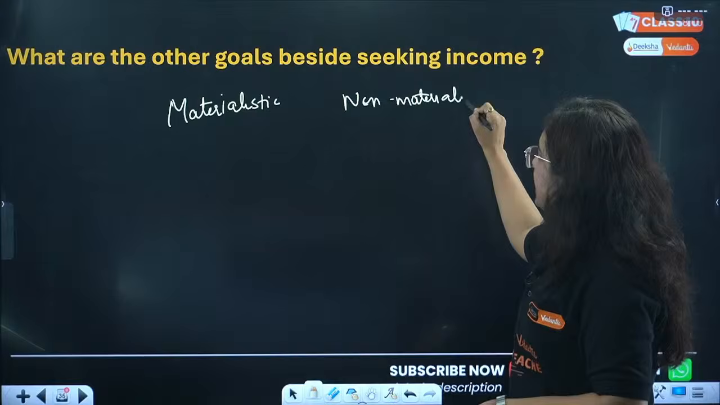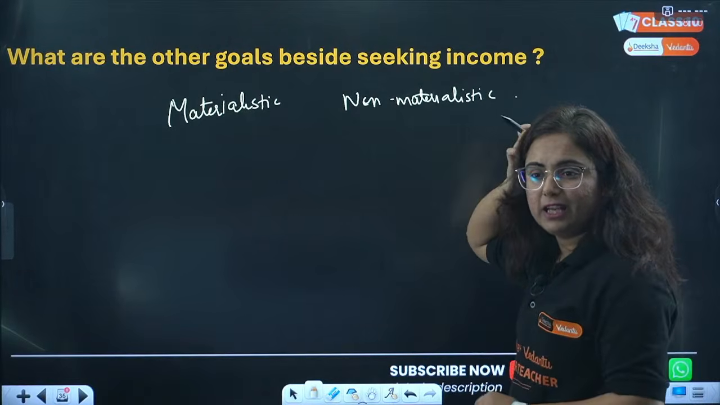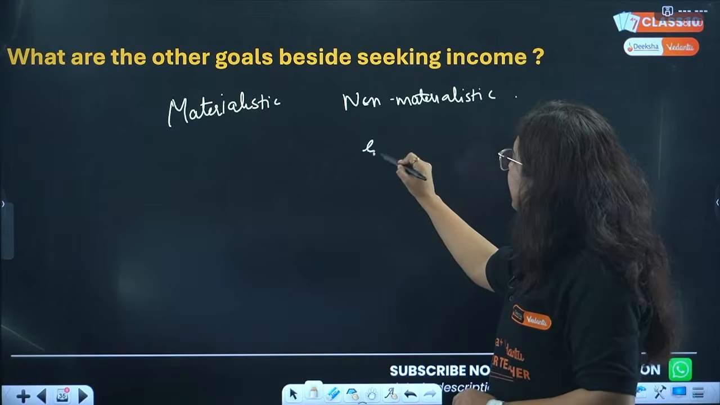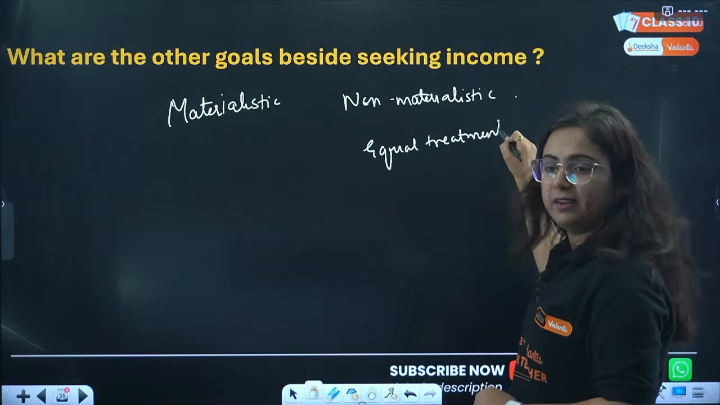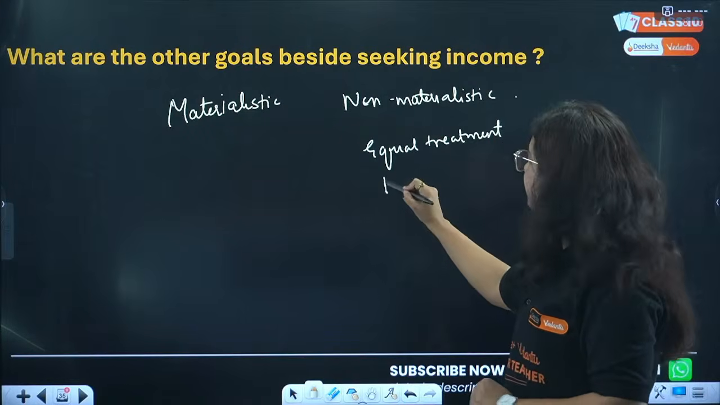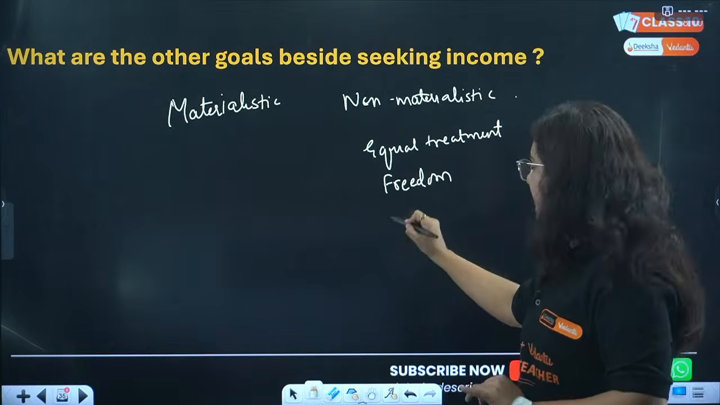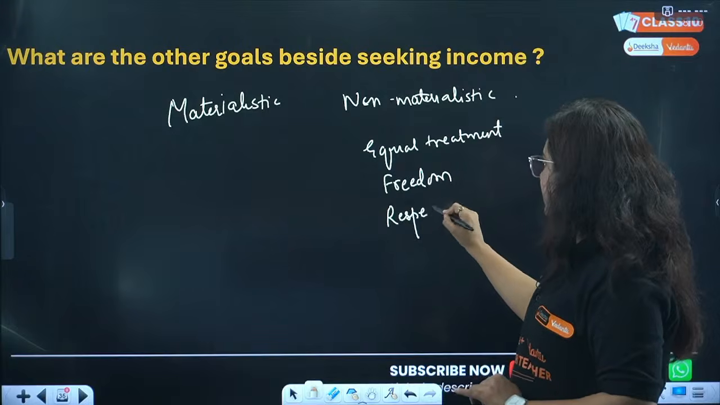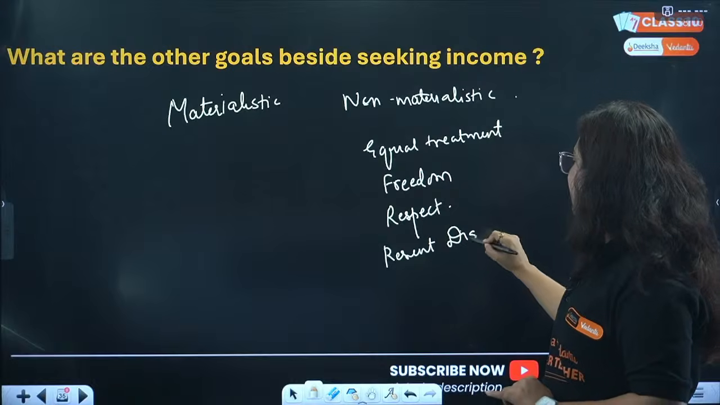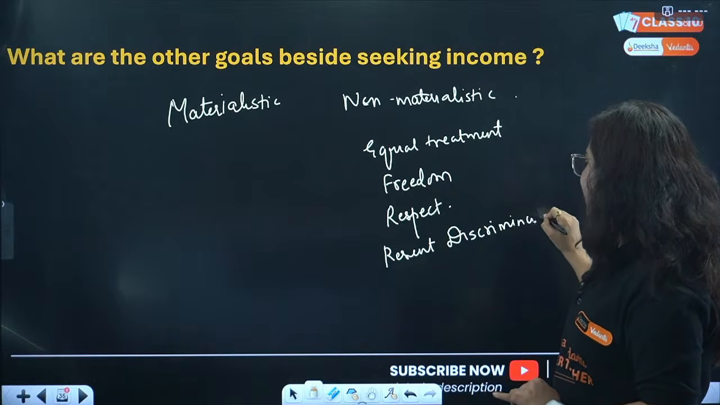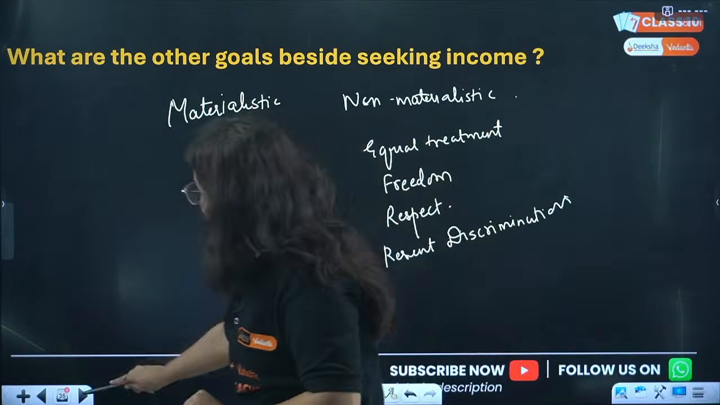Very good. These are the other goals besides income. You guys are answering very nicely. That is equal treatment. And there is freedom, freedom to speak and freedom to do a lot of things. Respect. Then there should not be discrimination. These are certain non-materialistic goals which you seek. Clear? Very good. Next question.